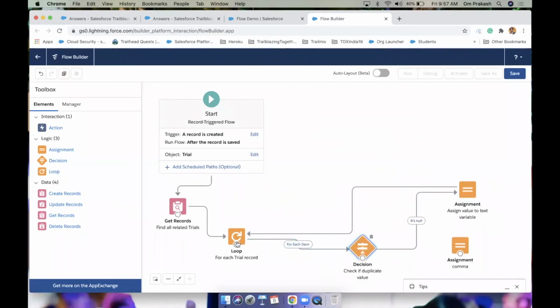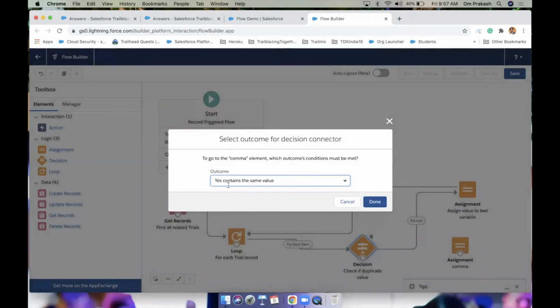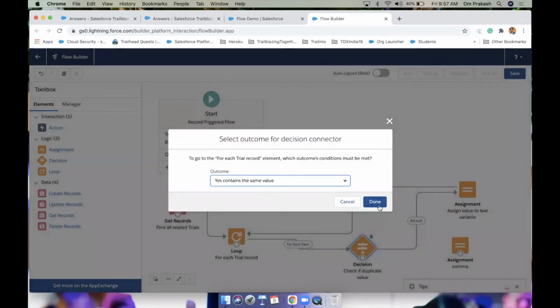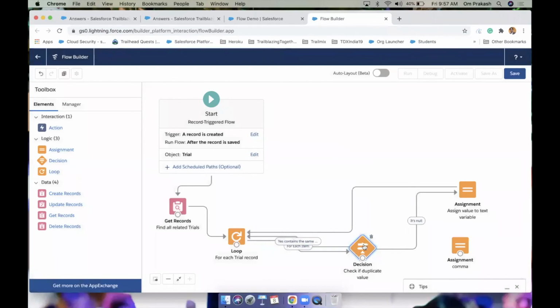You can see, here it was null, then go to loop and come with the second element. Again check if null. No, it will not be null, right? See, yes, contains the same value. Then we don't need to do anything. We don't need to go next. Directly come back to the loop. Our variable already contains the same value. So return. Now the third element is coming.